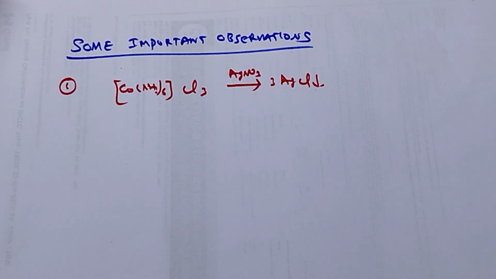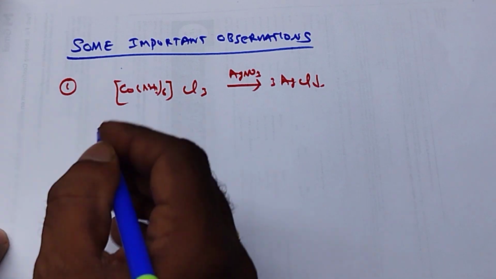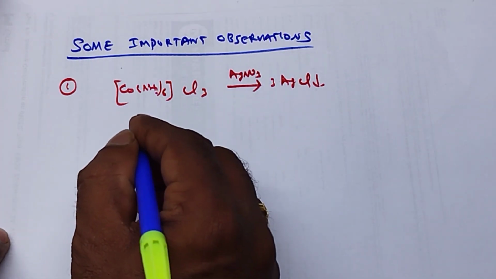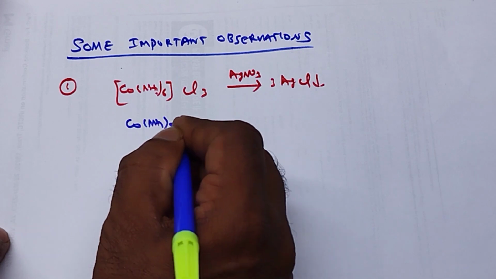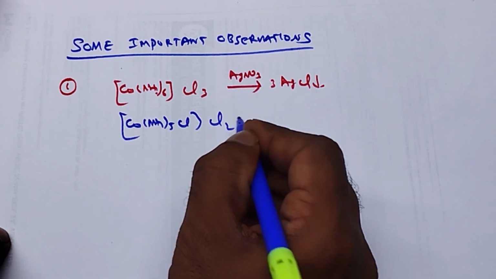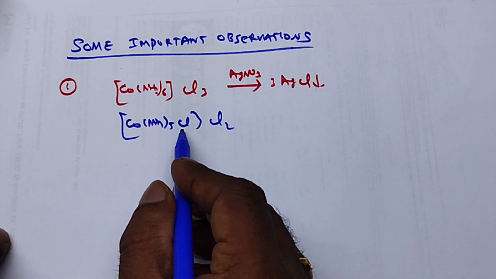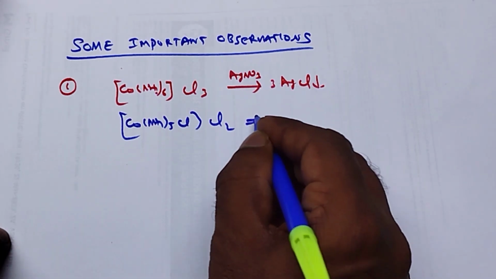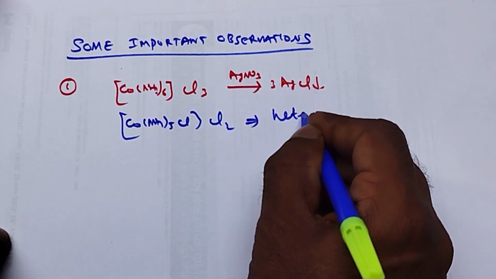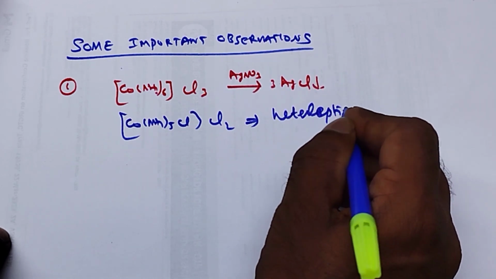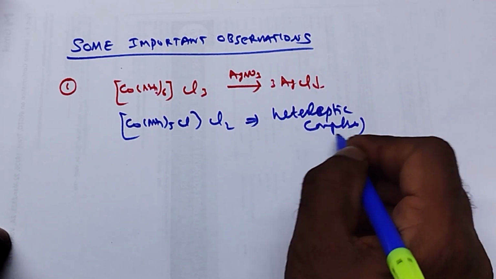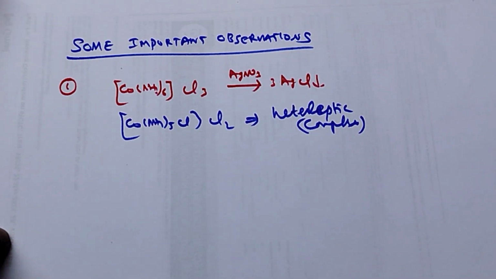The last one: it is possible to have complexes in which some of the ligands may be neutral molecules and the rest may be ions. For example, Co(NH3)5 Cl Cl2. In this case, one of the ammonia molecules is replaced by Cl. Then this complex we can name as a heteroleptic complex. What is the meaning of this? The complex has more than one kind of ligand. That type of complex we call a heteroleptic complex.